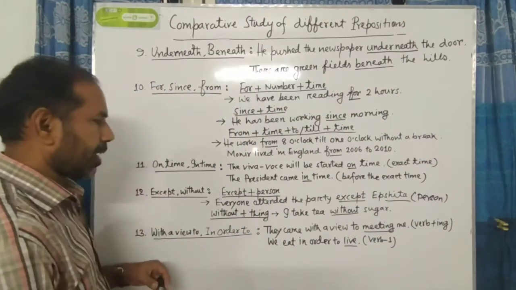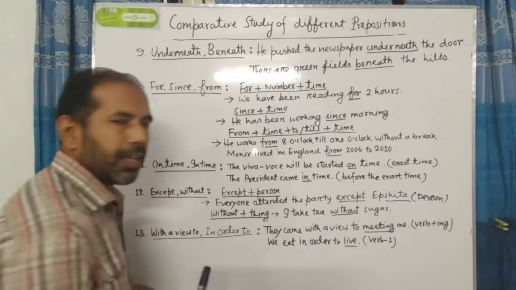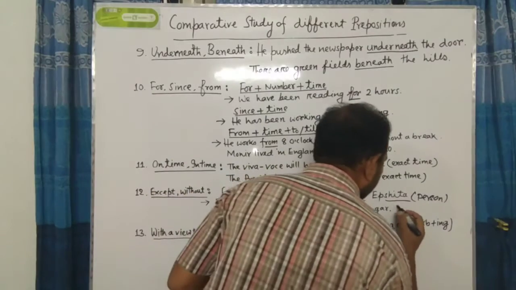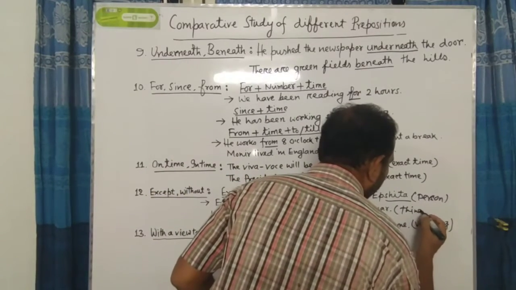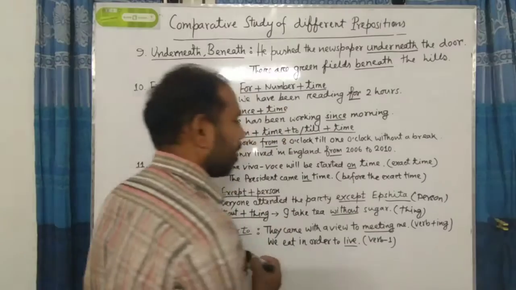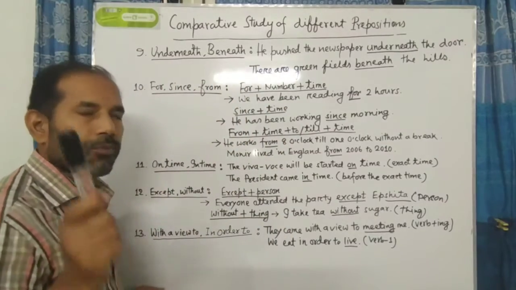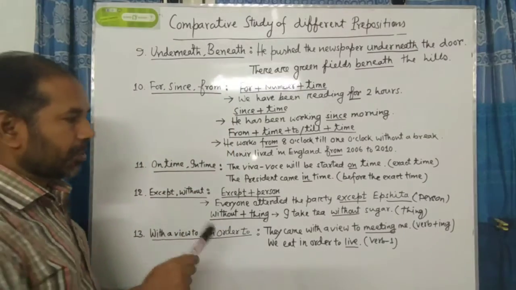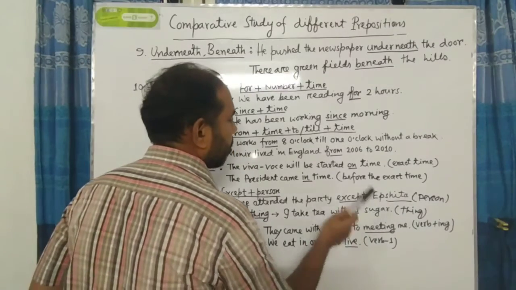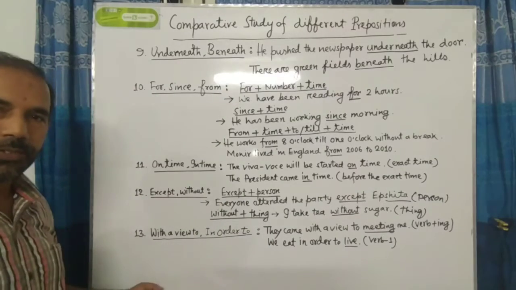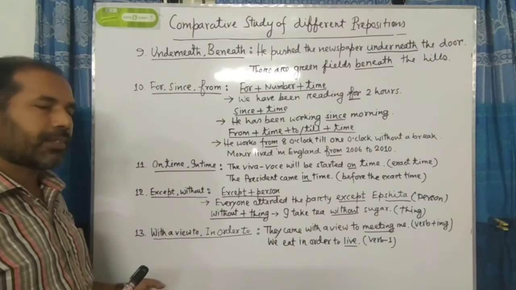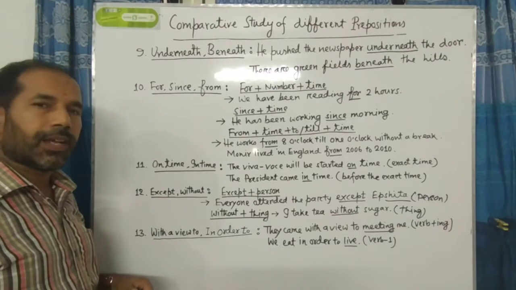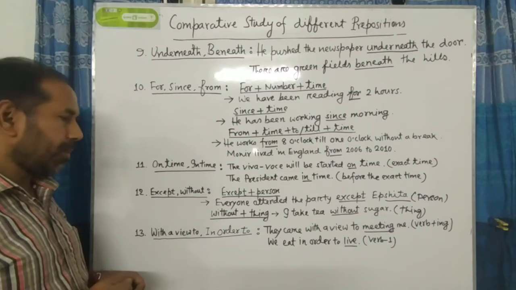But in the next example, I take tea without sugar. Sugar is a kind of thing, you know. So if we use except, we have to use a person after the word except. If we use without, the word will be a thing, not a person. So this is the formula at the time of using except and without. And you have to remember and memorize it very clearly.